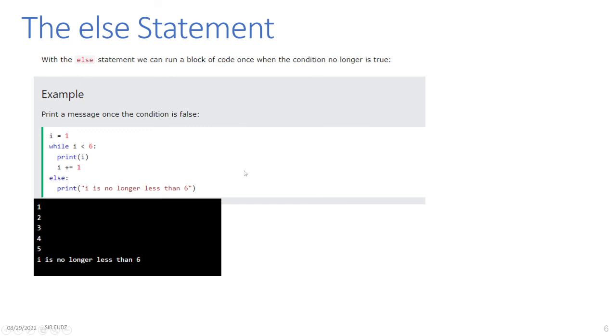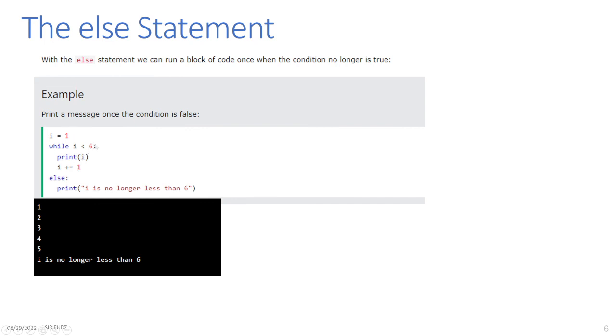The else statement. With the else statement, we can run a block of code once when the condition no longer is true. So here we print a message once the condition is false. i equals 1, while i is lesser than 6, we print i, plus 1, then else print i is no longer lesser than 6. So this one is similar with our previous example.